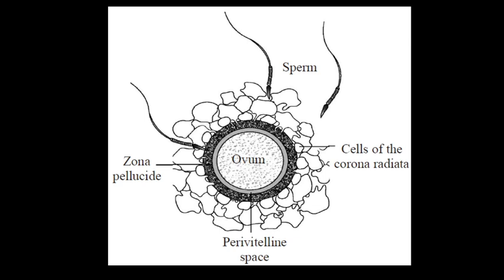Fertilization brings together maternal and paternal chromosomes and thus restores the diploid number of chromosomes. The process is of genetic significance because by bringing together chromosomes from two different parents, variability is introduced in the zygote. So this is the definition of fertilization.